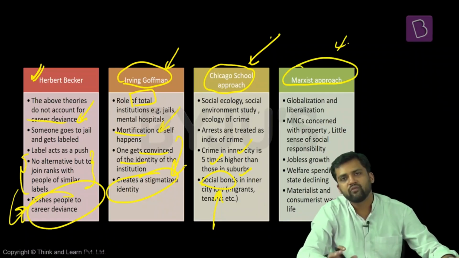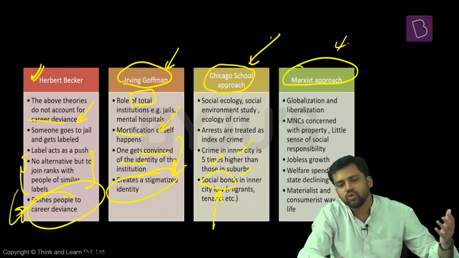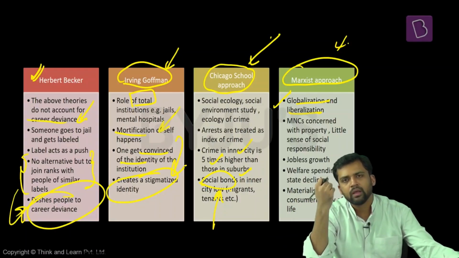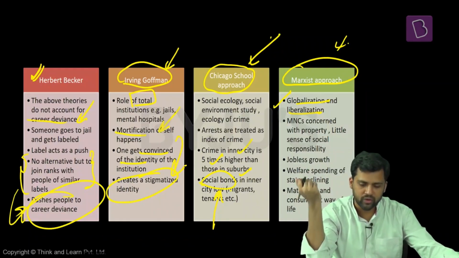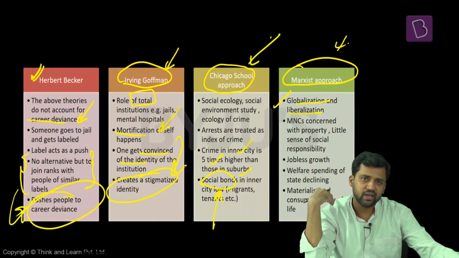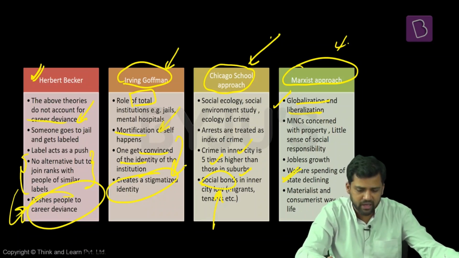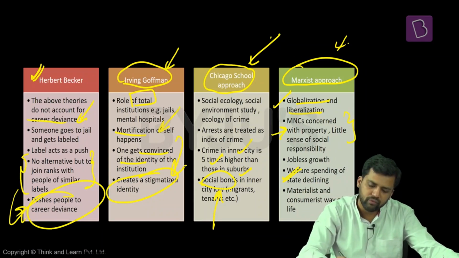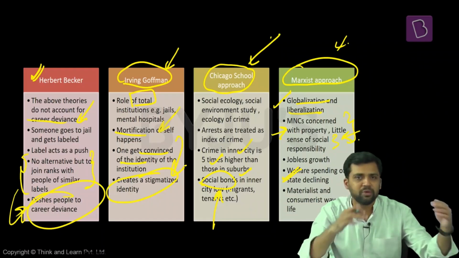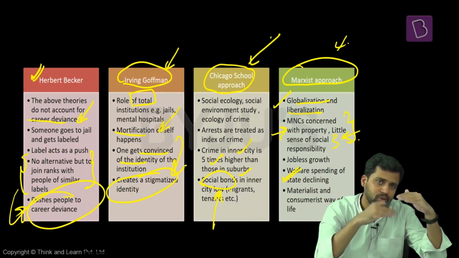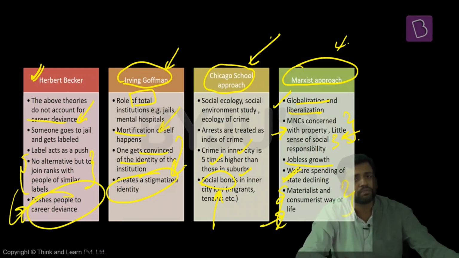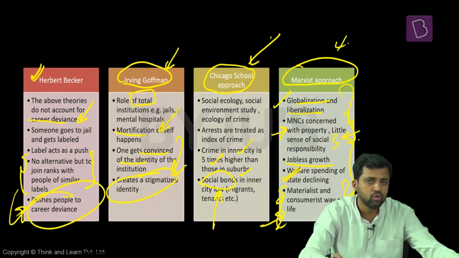Marxist approach of deviance. Here, they try to find deviance in the economic structure. They say that in the last few decades, there has been globalization and liberalization. The entire world is getting connected. There is greater movement of people from one country to another. At the same time, finances are moving from one side to another. There is also greater movement of capital. At the same time, liberalization is happening. The role of the state is declining, including its role in welfare activities. Welfare spending has also declined. MNCs have grown disproportionately. They have become very strong. They are just concerned with profit. They do not have a good sense of social responsibility. We have also experienced rising inequality. People at the bottom are becoming more impoverished. There have been instances of jobless growth. A materialistic and consumerist way of life is being promoted. So all these things can also lead to an increase in deviant activities.